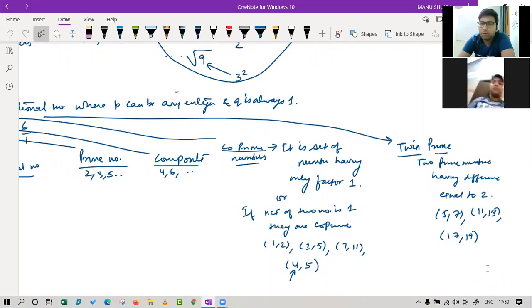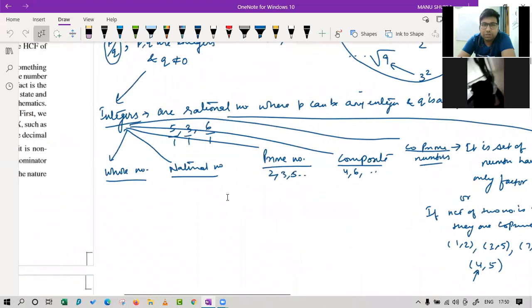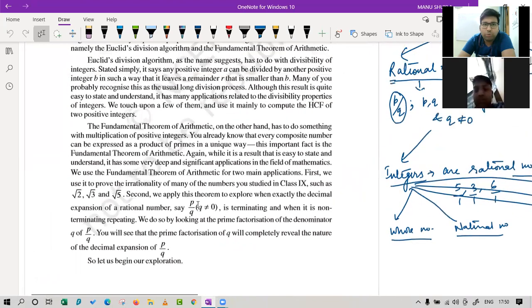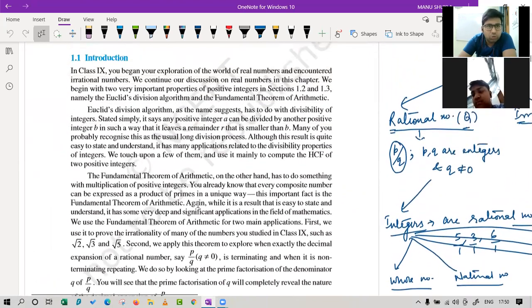So for your knowledge, you must know co-prime because we will be using co-prime numbers in this chapter also. So you must know about them. Okay. So now the next topic in this chapter that we have to start is about integers. We will study two main things on them. I think it is mentioned over here also.